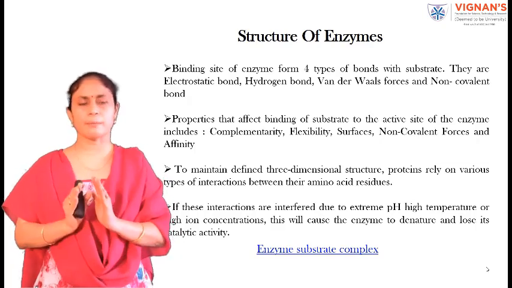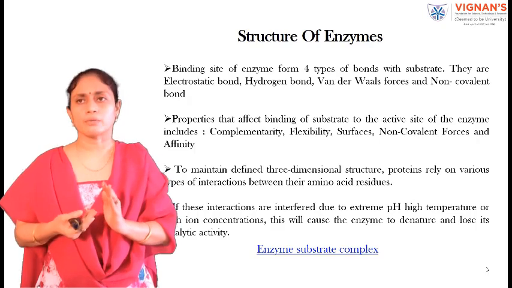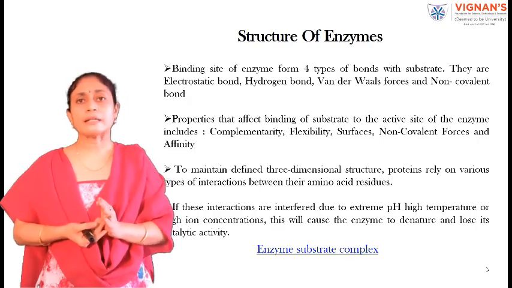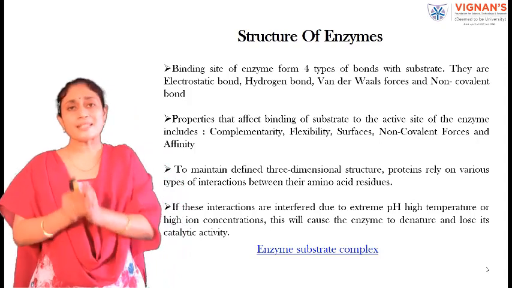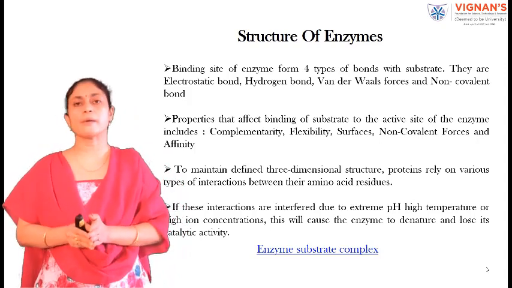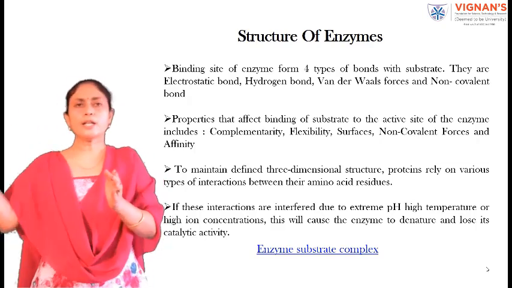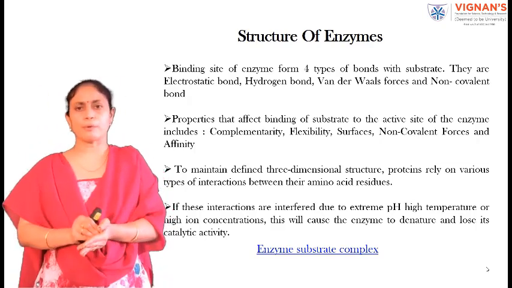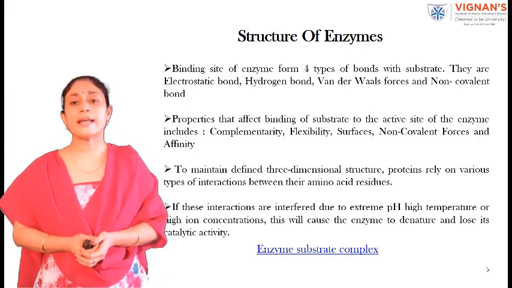The primary structure will remain, but the rest of the bonds will be broken down. That is nothing but denaturation. That means if a protein is subjected to drastic environmental conditions, it will undergo denaturation. Sometimes, if you again give favorable conditions to the protein, it will regain its structure, which is called renaturation.